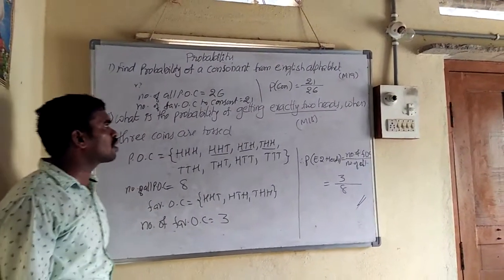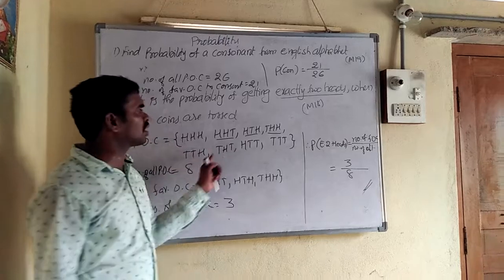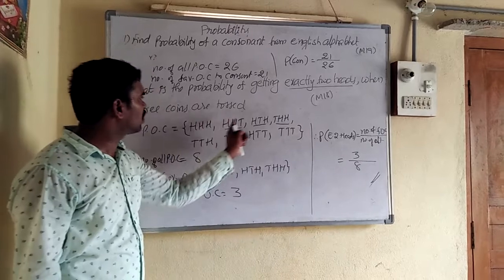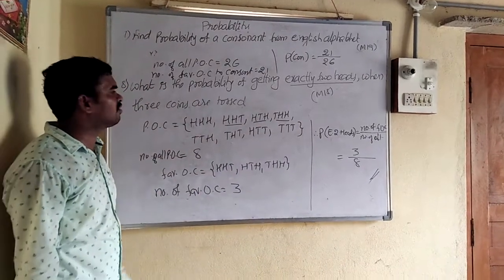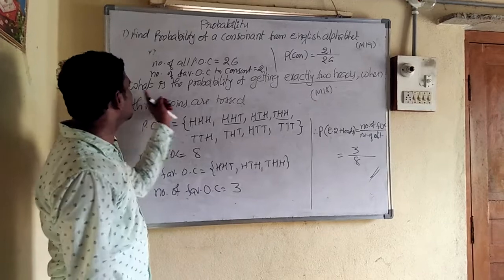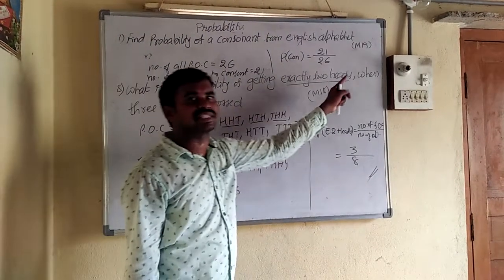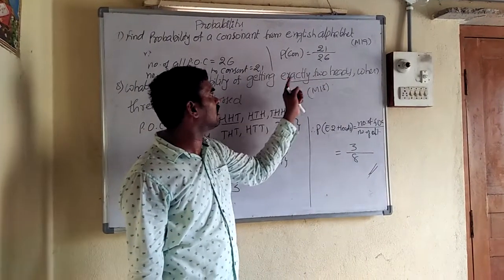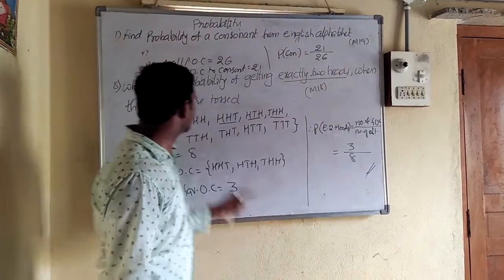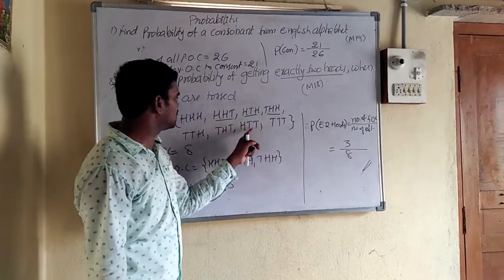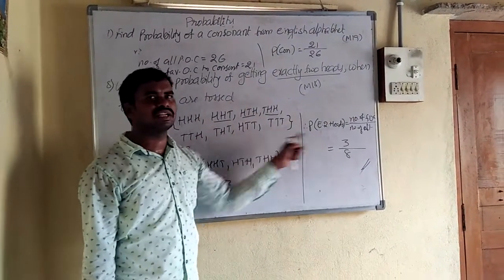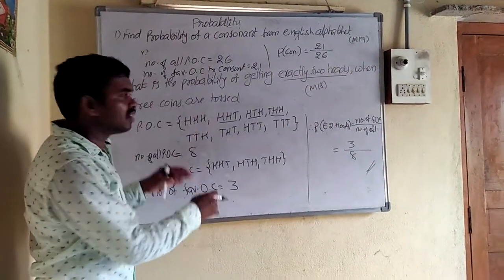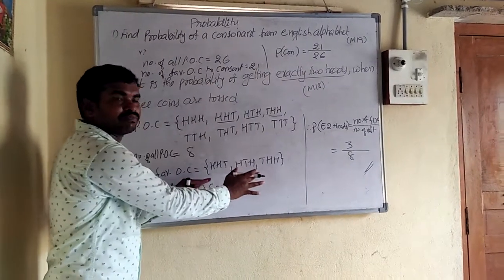Most probably we can write the number of possible outcomes directly, but whenever it is not possible, write in this way, find the count, and then you can get the number of possible outcomes. Okay? This is not only for exactly 2 heads. You can change the question to exactly 2 tails. Then also, the exactly 2 tails outcomes are 1, 2, 3. Of course, these are also 3, so 3 by 8. For this question, this is the explanation.